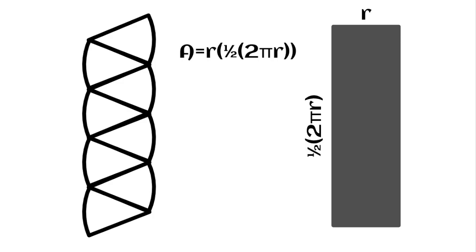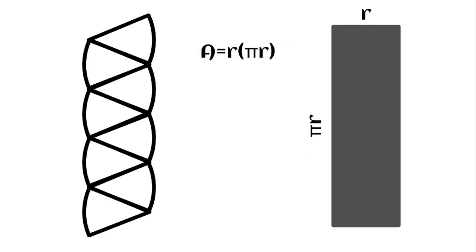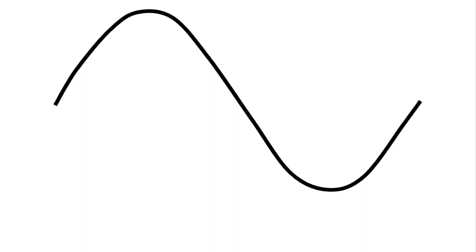Because only half of the arcs make up each of the longer sides of the rectangle, each of the longer sides only measures pi r. The area of the rectangle, and, by extension C, is r times pi r, or pi r squared. This is a simple way to explain why the formula to find the area of a circle is A equals pi r squared. A much more common use of infinitesimals is in finding the area under a curve, one of the main topics of calculus.